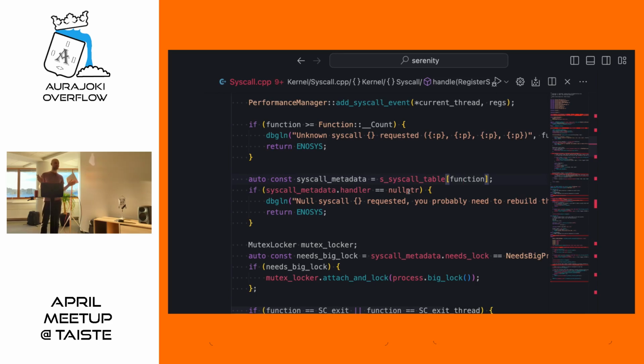I went maybe into way too many details, but I just wanted to show you that these system calls are a very fundamental thing in how operating systems work. And me as a sort of web developer could figure out quite well how these work using SerenityOS, following the code. And also I was too lazy to write slides, so better to look at the code.